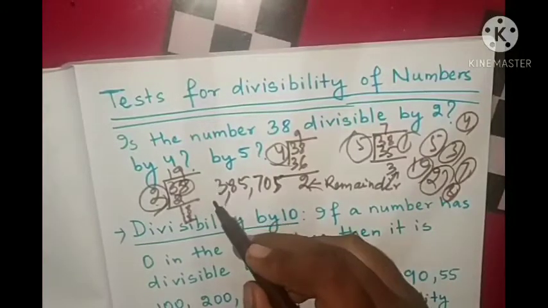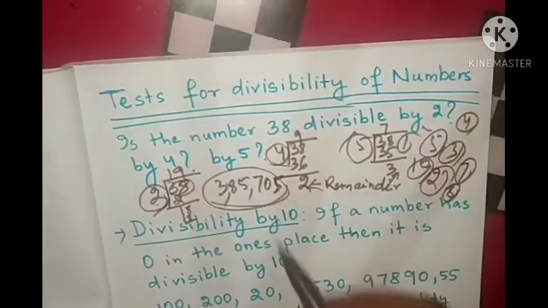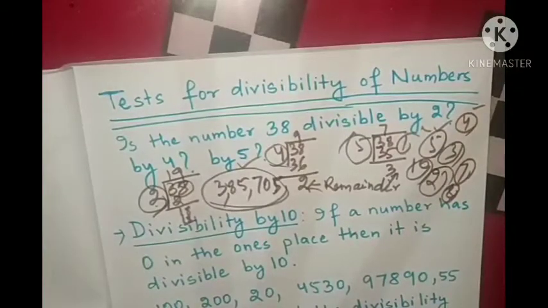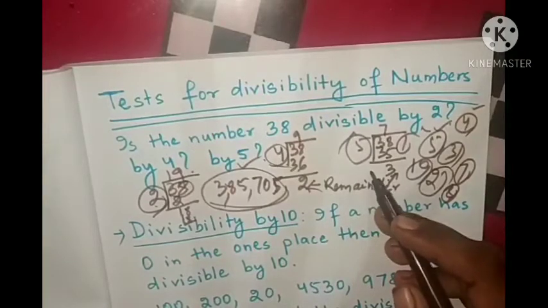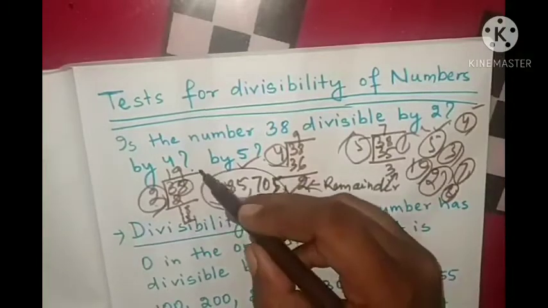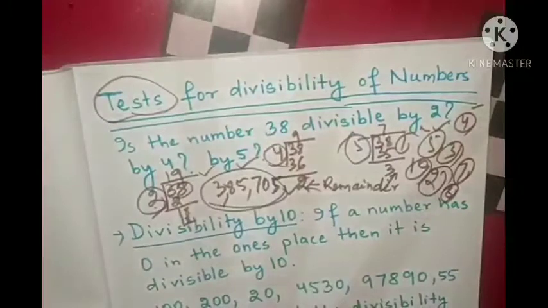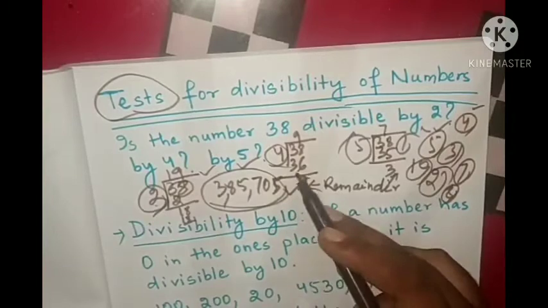Can we divide every time, by division, for each one? That will always be time taking. So what will we do? We have simple methods, simple rules that we can follow to find out the divisibility. If we use these simple divisibility rules to test, then we can easily tell whether it is divisible or not.